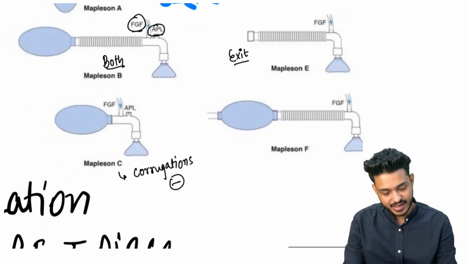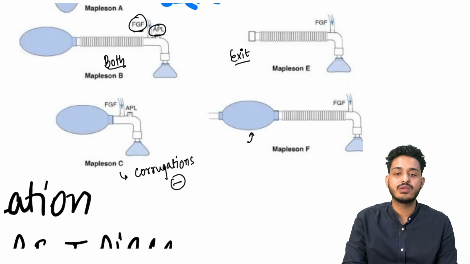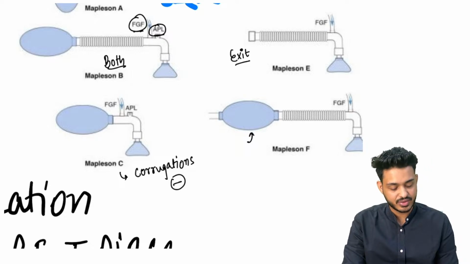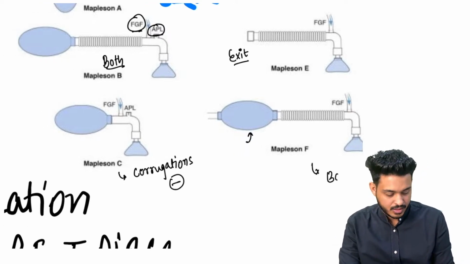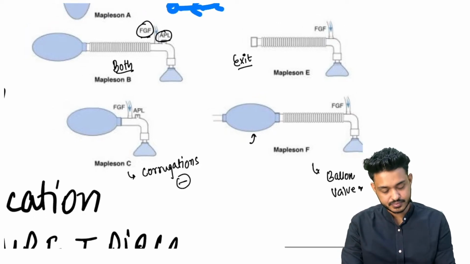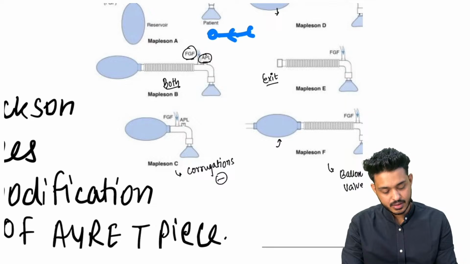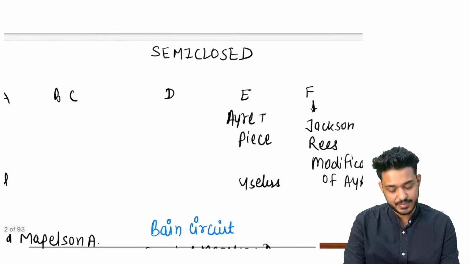And lastly we are having F. F will be having this wall. This particular wall will be present in the F. So that is going to be fresh gas valve will be near. Balloon present है and wall will be near. Okay. This is how you can remember Mapleson A, B, C, D, E, F.